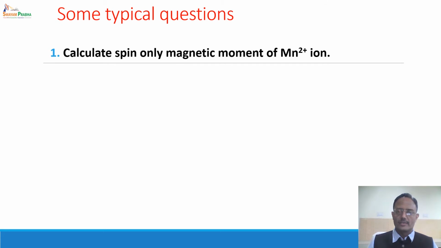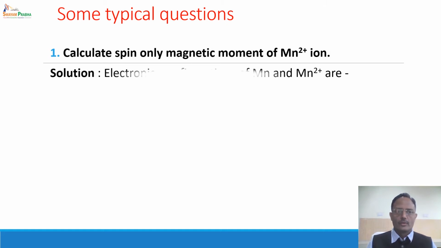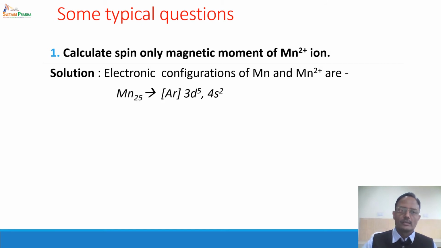Now we have seen that 3d series elements mainly have only the spin only magnetic moment. Consider manganese. The electronic configuration of manganese is 3d5 4s2. Now we have to form this Mn2+ ion, so two electrons are lost from the 4s subshell.